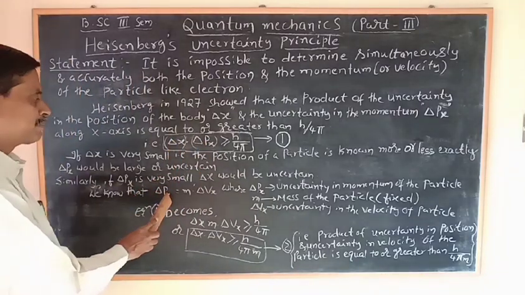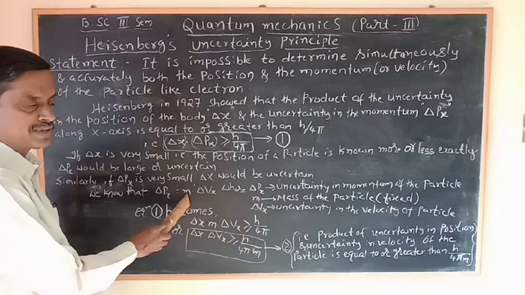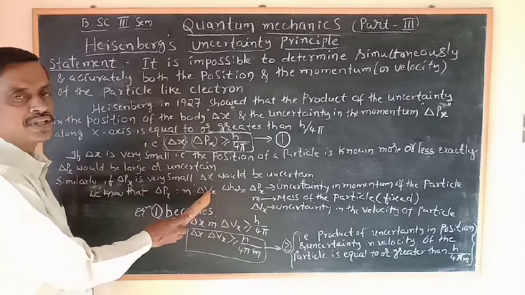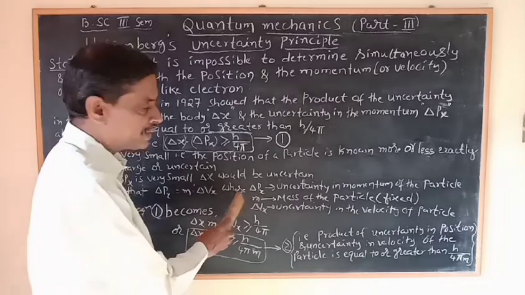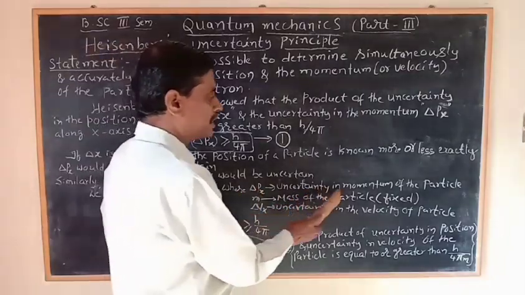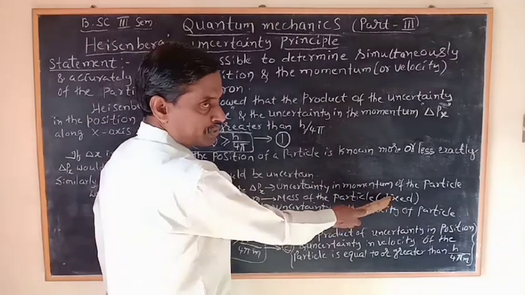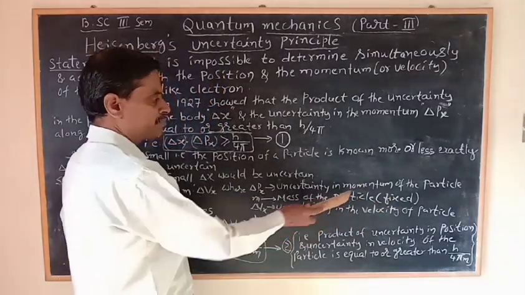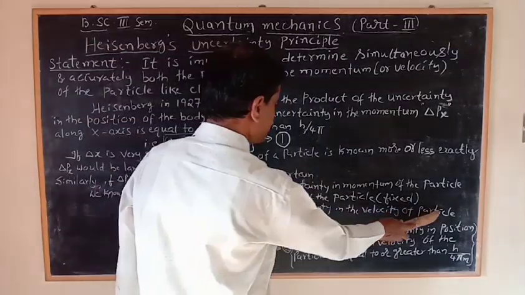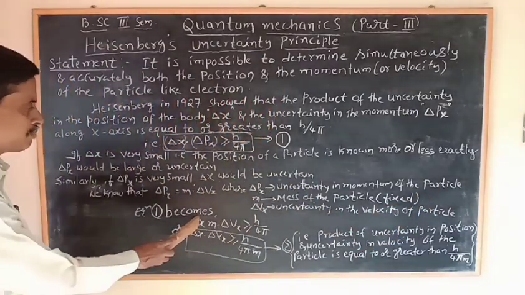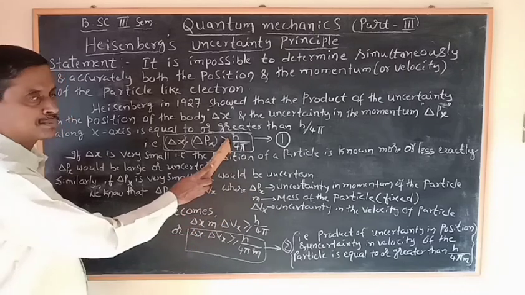We know that delta px is equal to m into delta vx, because the mass of the particle is always constant; the change you can expect is in the velocity of the particle. Here delta px is the uncertainty in momentum, m is the mass of the particle, which is fixed and not changing, and delta vx is the uncertainty in the velocity of the particle. Then put this value of delta px in equation 1.